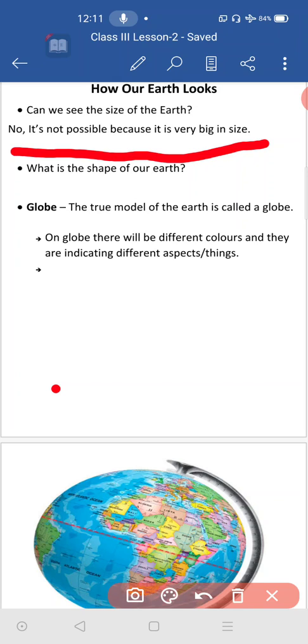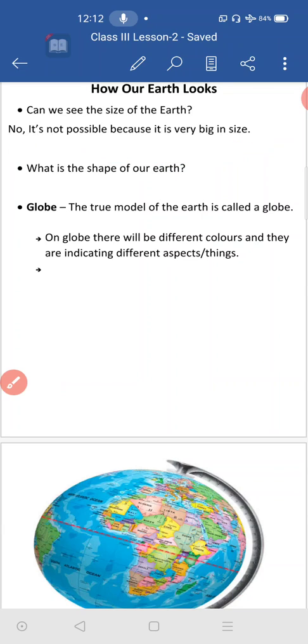The second reason I also gave you: one sailor from the country Portugal started his journey from the country Spain. His name, can you guess? The first man who traveled round the earth. Who is he? Yes, you are right. He is Ferdinand Magellan. Magellan is the first person who traveled around the earth. He started his journey from Spain and again he reached Spain.